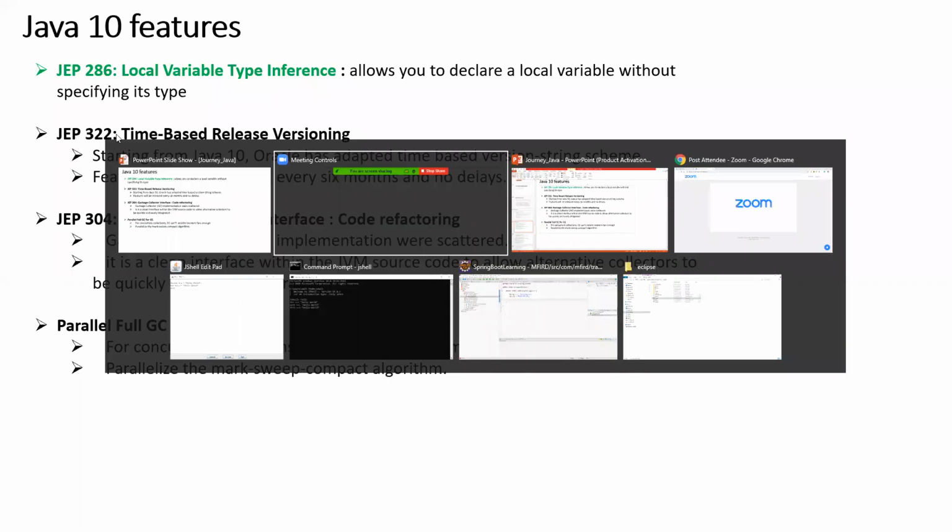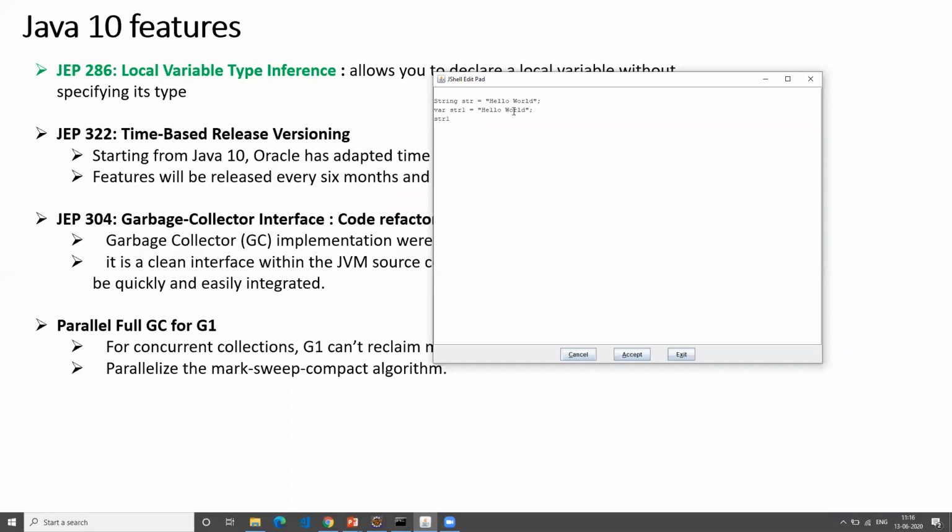Just to give a quick demonstration, this is what I was trying to refer to. This is JShell. I think you remember, last session, I executed using JShell. JShell is a quick editor wherein you can type your Java code and execute quickly. You don't need any class or public static void main, nothing is required. You can type directly and execute it.